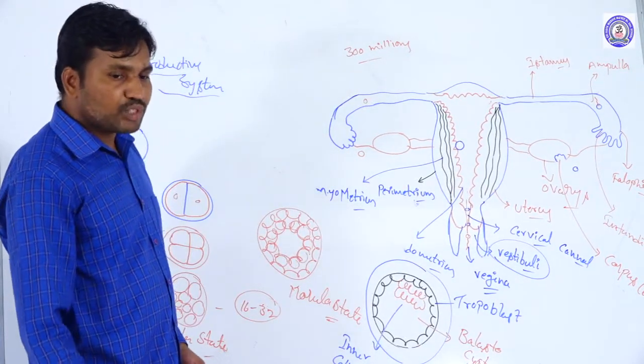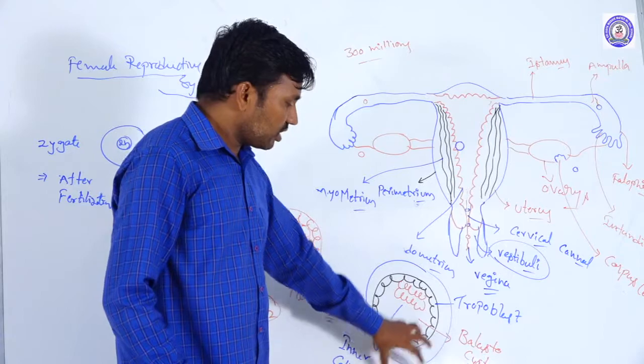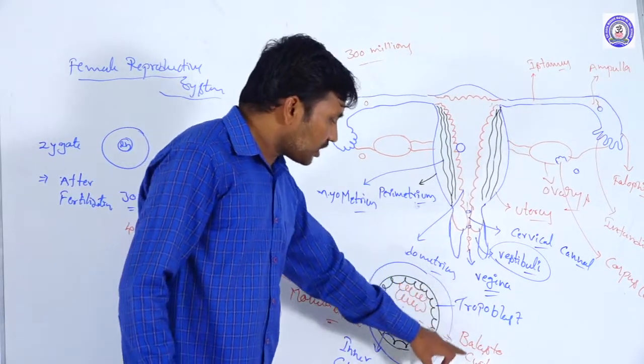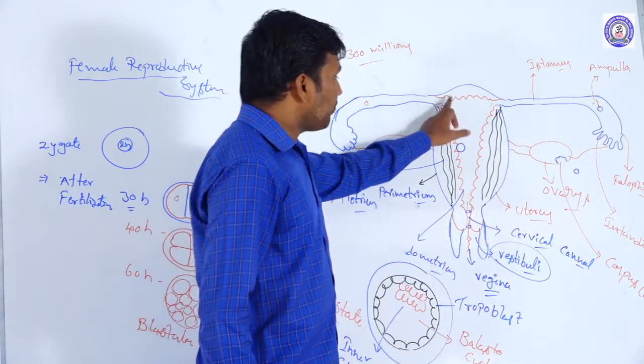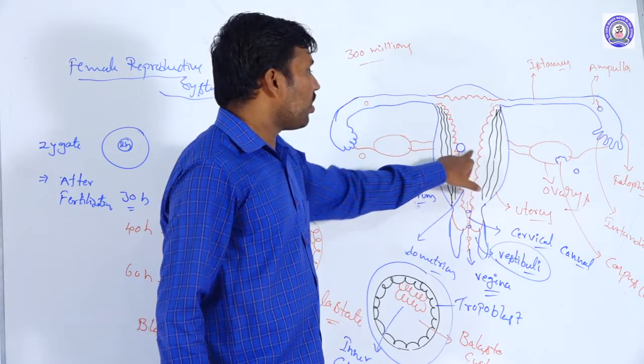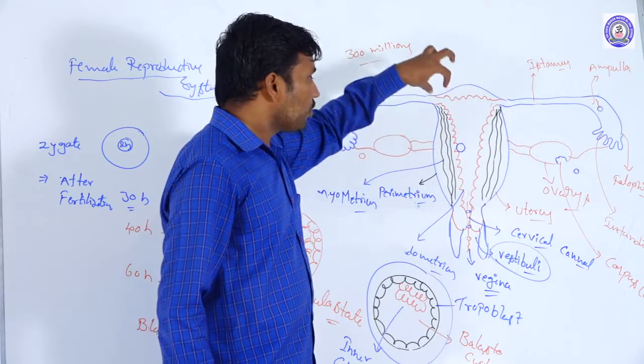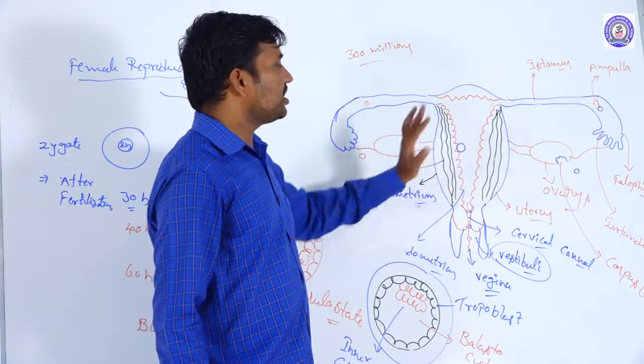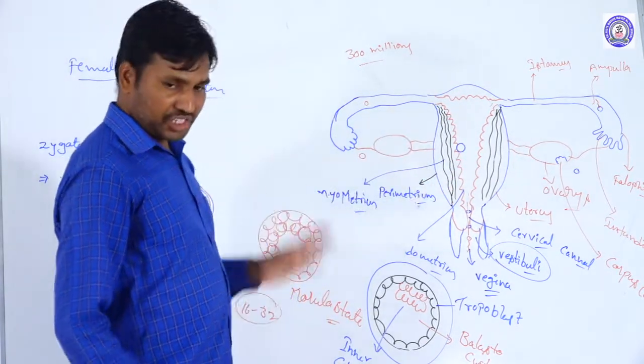Once the blastocyst comes out, it migrates into the uterus, reaches the wall of the uterus and attaches. That condition is called implantation.